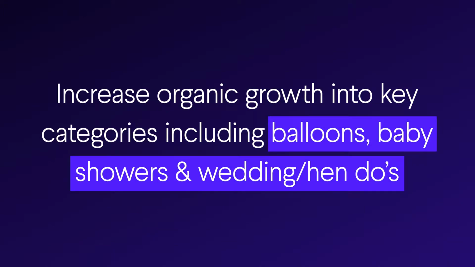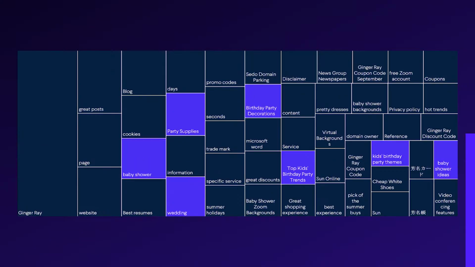In every brief, we always start with SEO data using the relevancy analysis. As you can see, before we started working together, Ginger A wasn't relevant at all for balloons, which is why out of the categories they asked us to look at, we knew we had to make sure balloons were a number one priority.